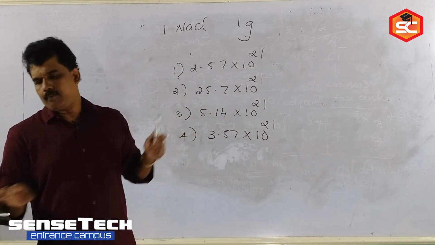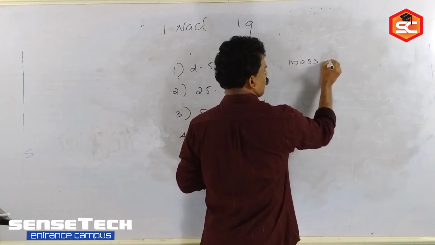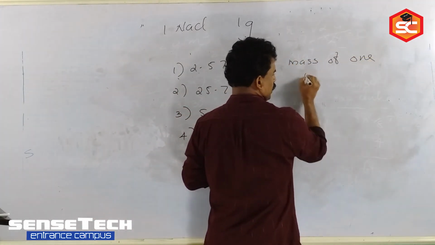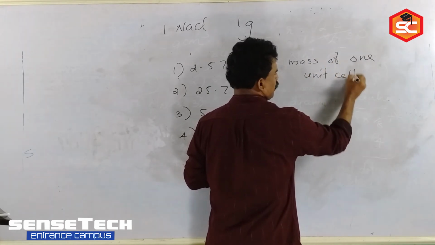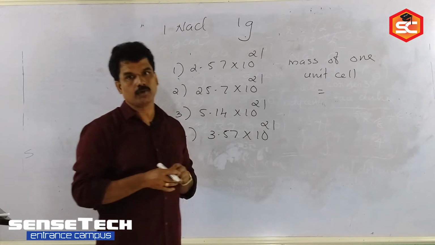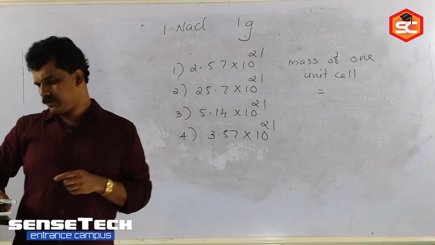What is the mass of 1 unit cell? Mass of 1 molecule, in the sense of unit cell, is equal to its mass divided by Avogadro number.